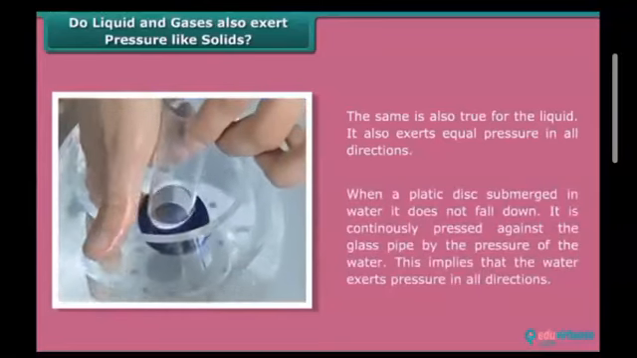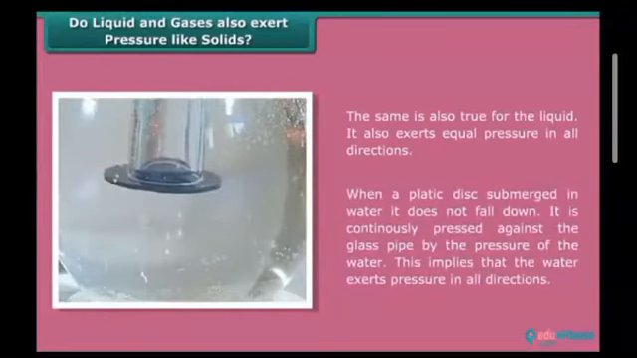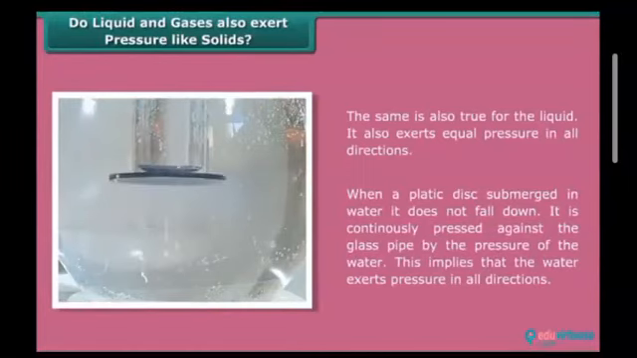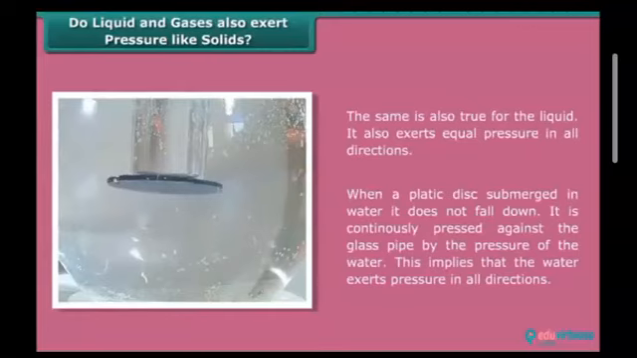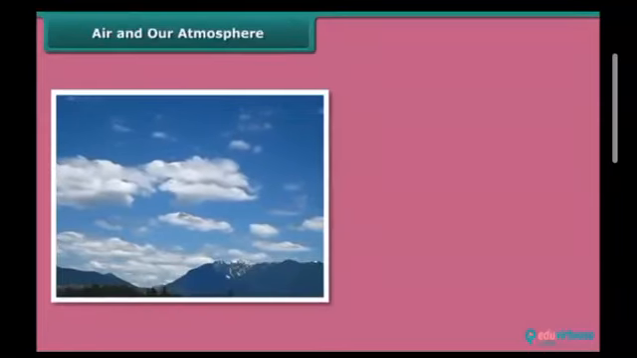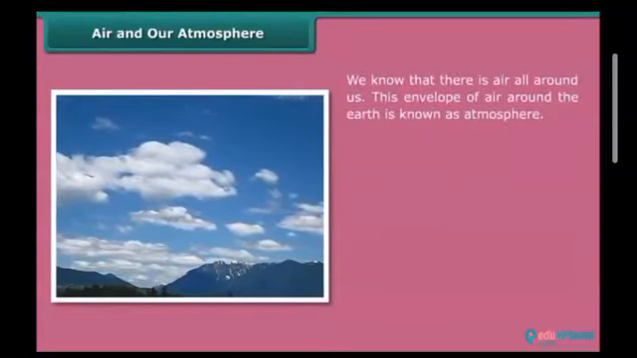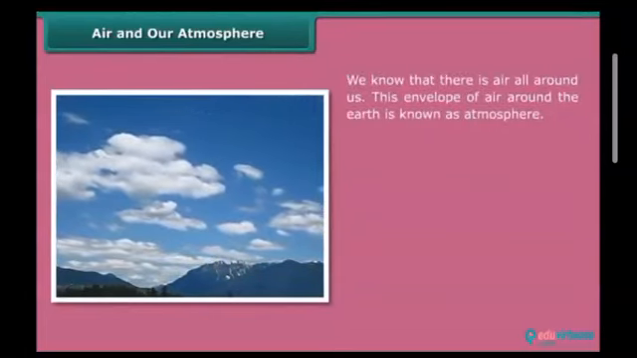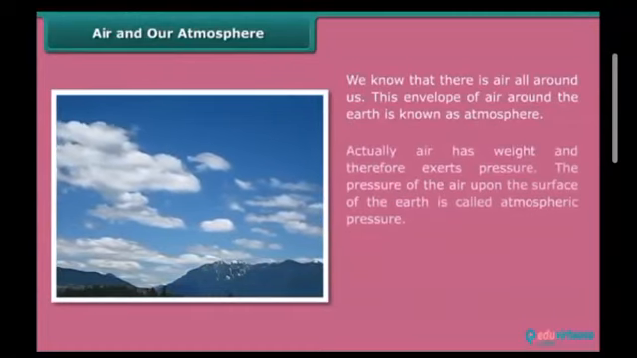When a plastic disc is submerged in water, it does not fall down. It is continuously pressed against the glass pipe by the pressure of the water. This implies that water exerts pressure in all directions. Air and our atmosphere. We know that there is air all around us. This envelope of air around the earth is known as the atmosphere.